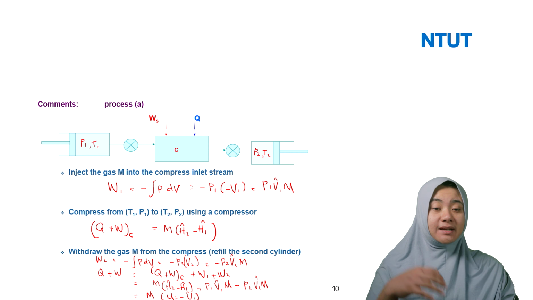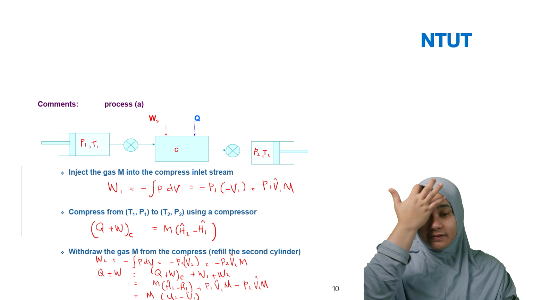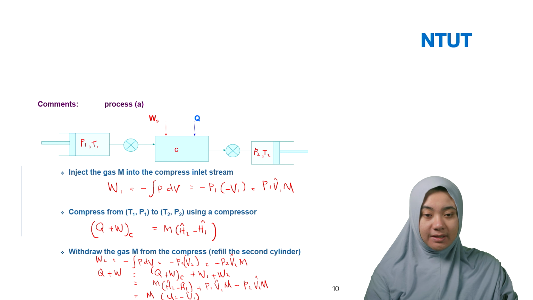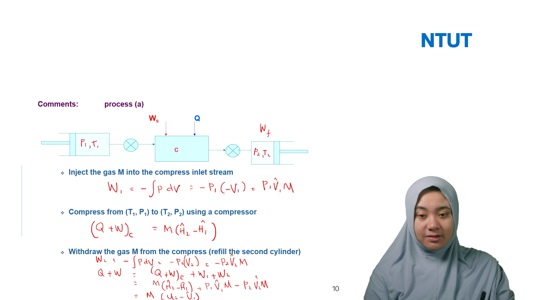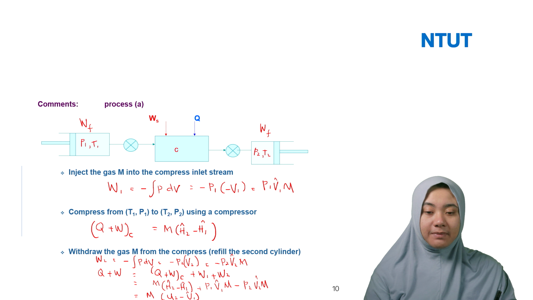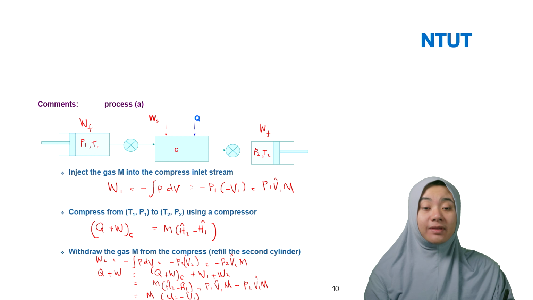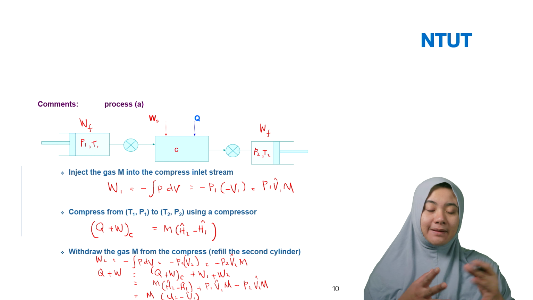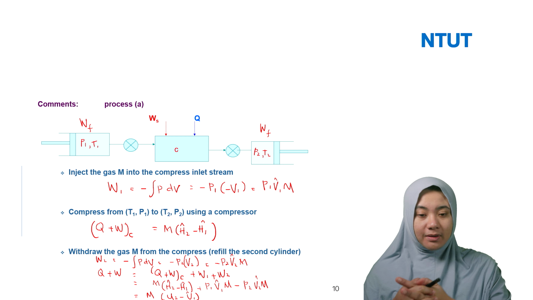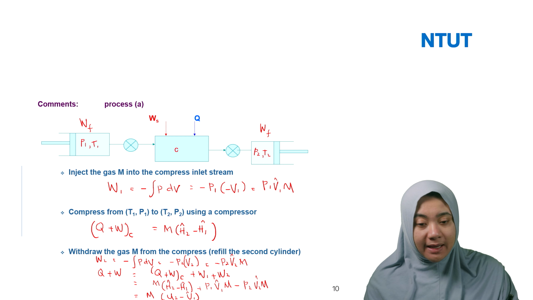Why? Because here is a piston. We don't have shaft work, we only have the flow work. So this one is WF, here also WF. So the WS is only for the compressors. Then here we have minus P dV, equal to minus P2 V2, because here we have the gas M. So we can write minus P2 V2 M, or we can use the cap, per mass.